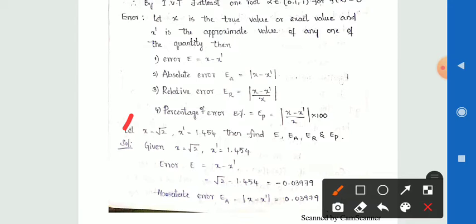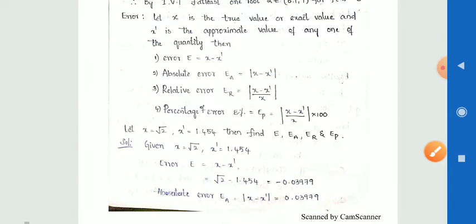Here given x is equal to root 2 and x dash is equal to 1.454. Here we have the error, that e is equal to x minus x dash, that is equal to root 2 minus 1.454. Then we get the difference value, minus 0.0397. This is the error.